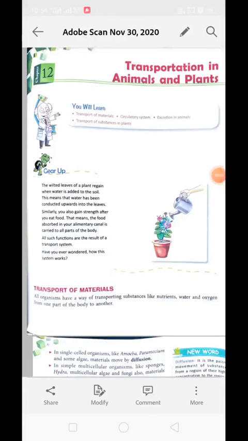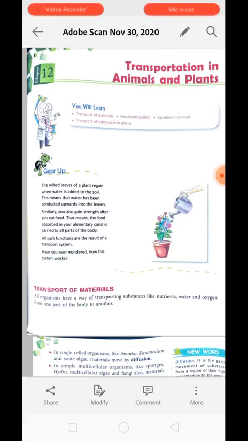Today we are going to discuss our chapter 12 that is called Transportation in Animals and Plants. In this chapter we will learn about transportation of material, circulatory system, excretion in animals and transportation of substances in plants as well. Now over here, transportation means transfer of a substance from one place to another.